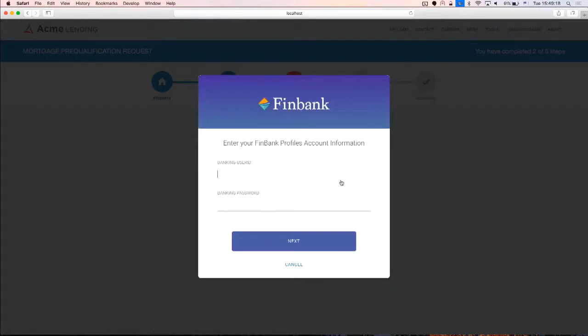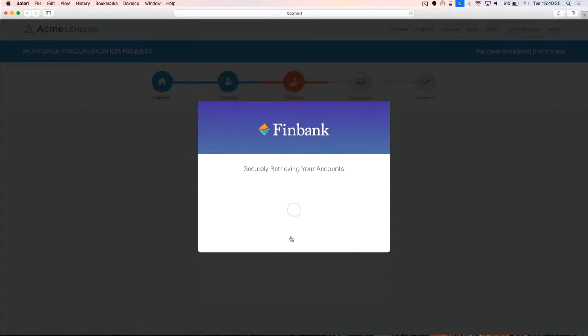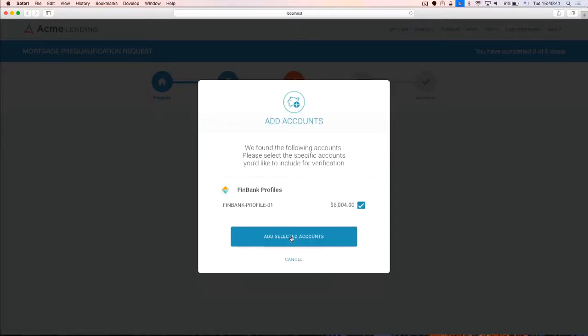We have different profiles that correlate to different personas. There's 6 different personas with specific transaction sets associated with them that generate different types of reports. So for this, we'll just go ahead and use our first profile, make sure I type that correctly, and add the actual accounts.